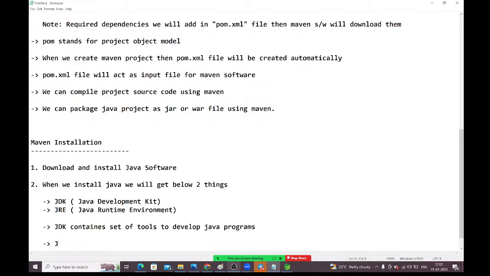Next, JRE contains a platform or environment which is used to run Java programs. Read it, guys. JDK contains a set of tools to develop Java programs. JRE contains a platform or environment which is used to run the Java programs.